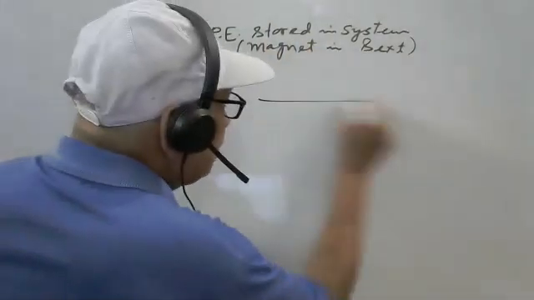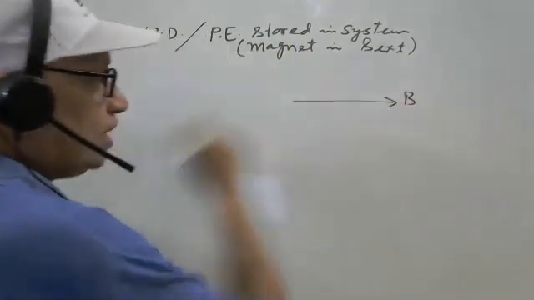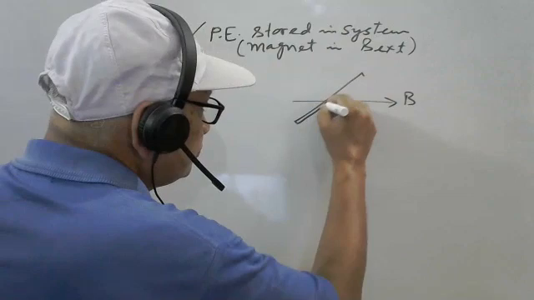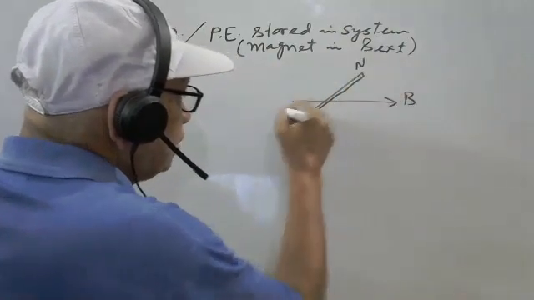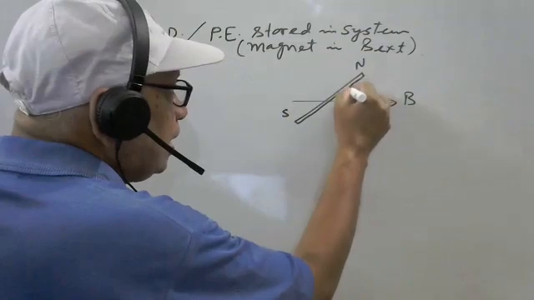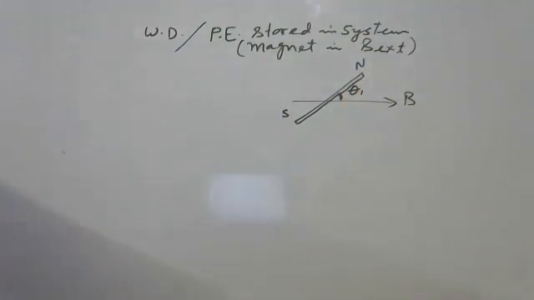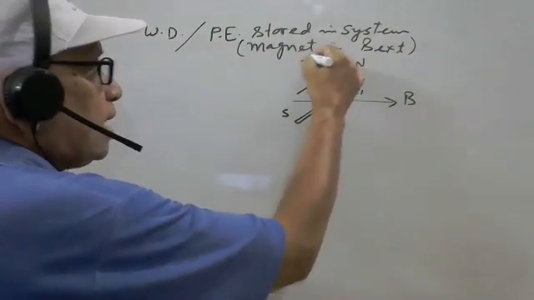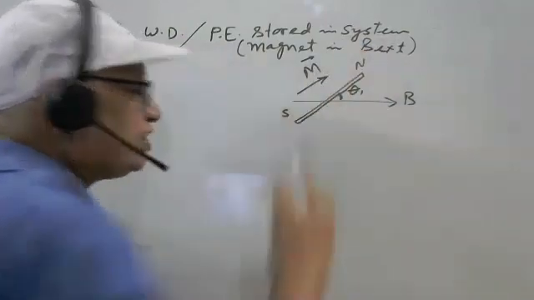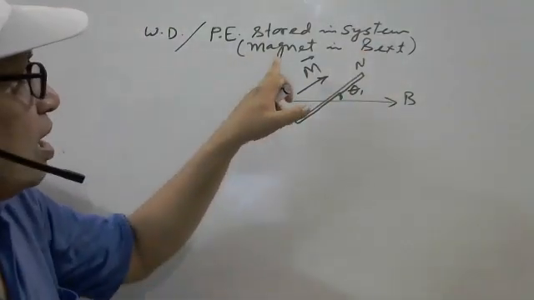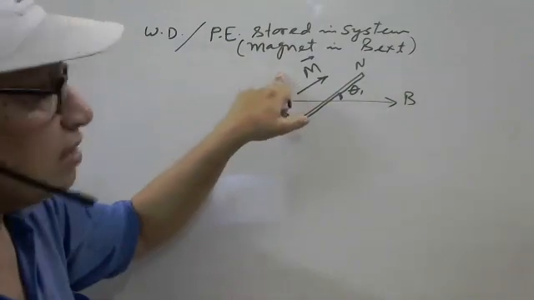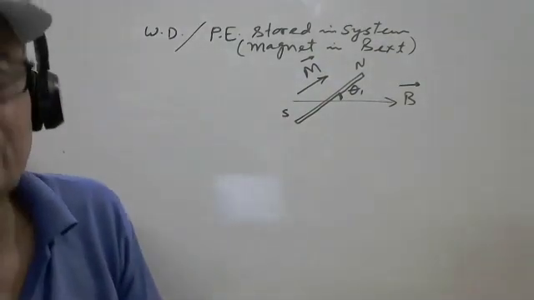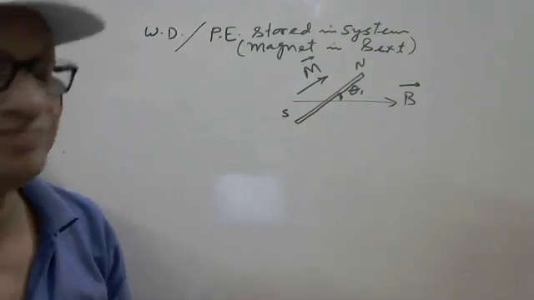Let us say this is the external magnetic field, and this is the magnet with north and south pole. Initially, the direction of the magnetic dipole, from south pole to north pole, makes an angle with the external magnetic field, because both are vector quantities. So the initial angle is theta 1.